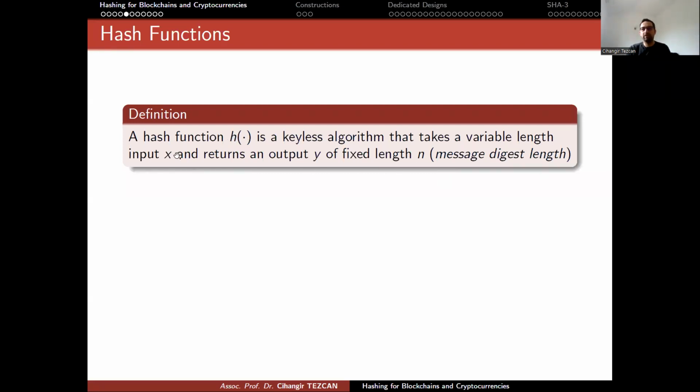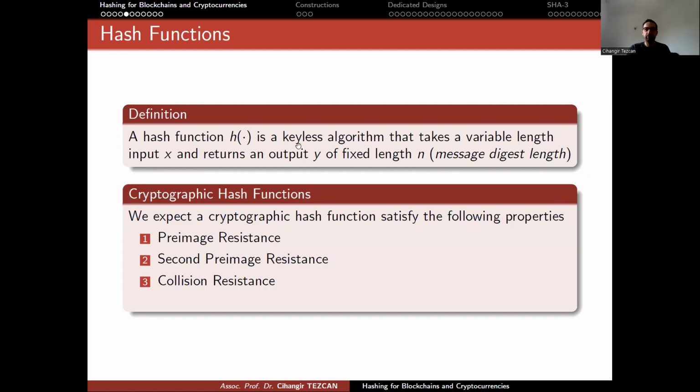You have a function, it takes an input, size is variable. It can be as small as a single bit, but it can be as large as 100 terabytes. Regardless of the input size, the output size is fixed, like 256 bits, and it is a deterministic algorithm. If you provide the same input, it provides the same output. Okay, no randomization is involved.